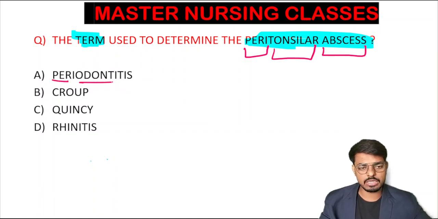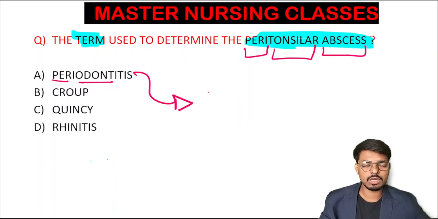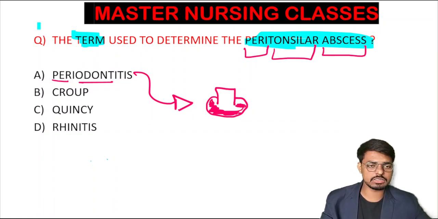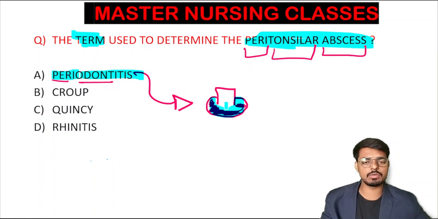The meaning of periodontitis, can anyone tell? Dentitis means the teeth. If the gum surrounding the teeth gets an infection and accumulation of pus, we call it periodontitis. Peri means around or surrounding, odontitis means inflammation and infection along with pus accumulation. So that is periodontitis.